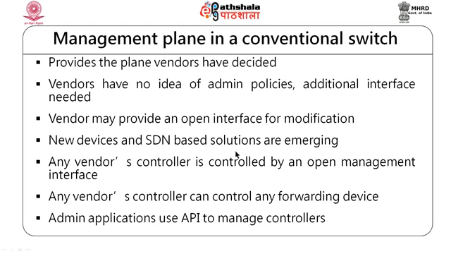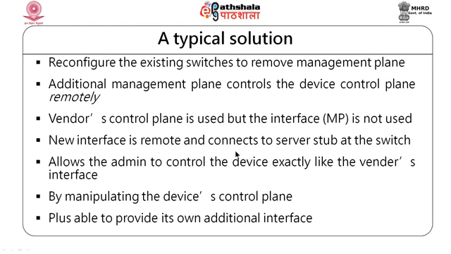Now, this is something we already know. A typical solution with a switch which is a little more flexible: I have a switch which has control and data planes, and I want to segregate the control plane out, but I can't physically take it out. So, what is the solution? Every switch has all three planes: management, control and data.